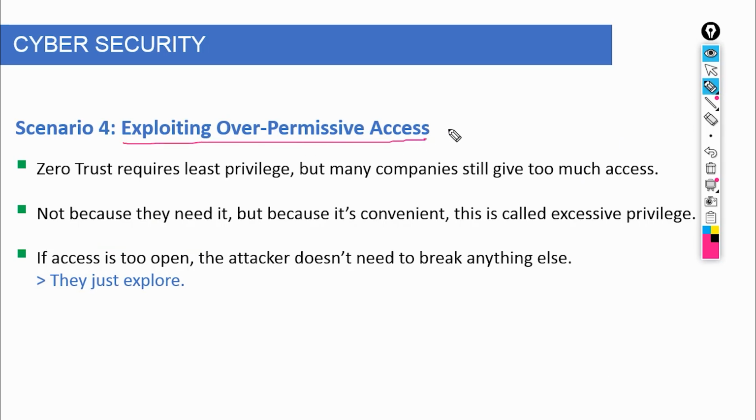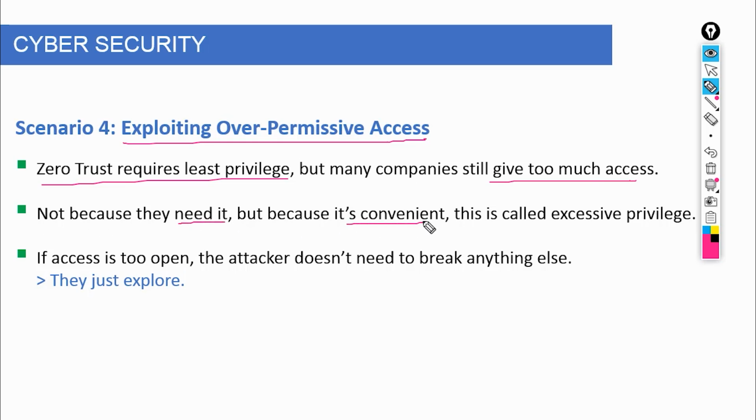A real-world example of this pattern showed up in the breach involving Okta. Attackers initially gained limited access through a third-party support account. But due to excessive permissions and poor segmentation, they were able to view sensitive internal systems that should never have been exposed at that level. This is how small breaches turn into major incidents, not because attackers are powerful, but because access is too wide.